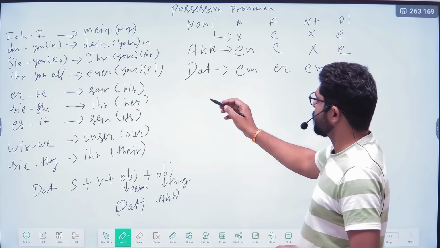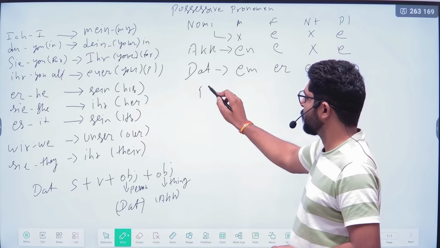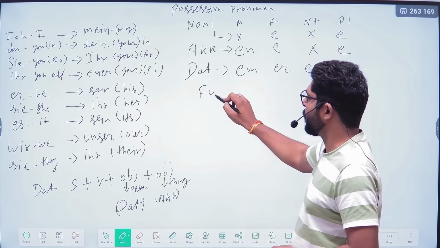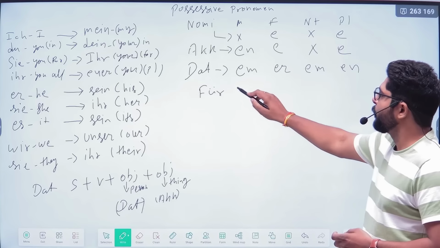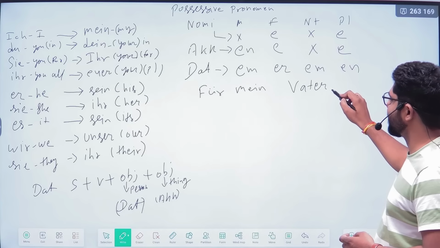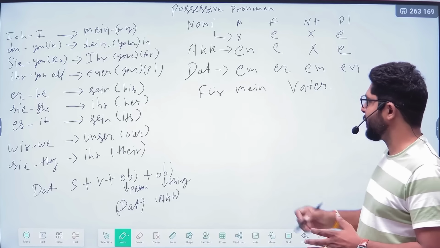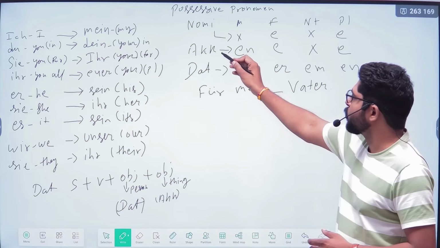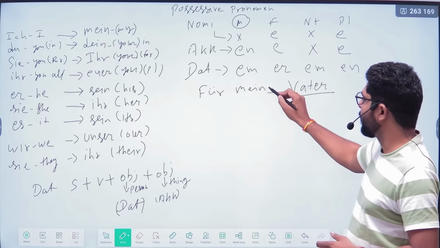Okay, so here I am taking the preposition für, and that is a fixed accusative preposition. Für mein Vater. This is very simple. Mein anyone can add here. But you know that this is accusative and this noun is masculine. So in the accusative, what ending will come?